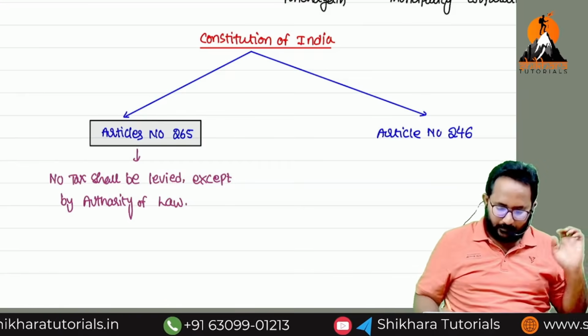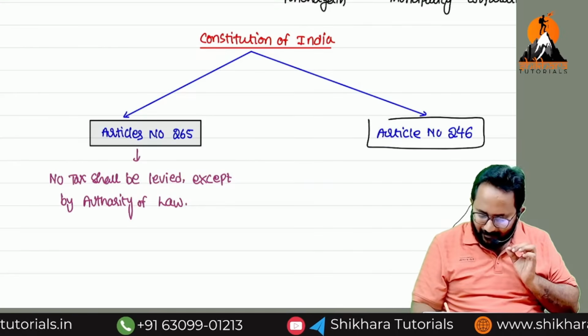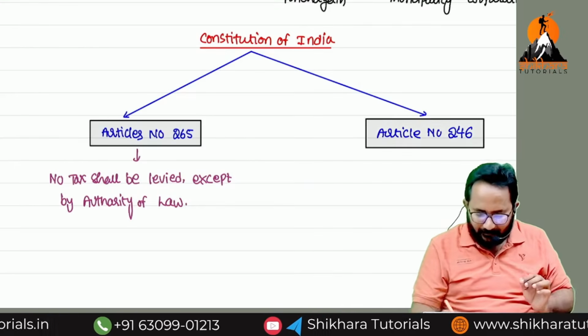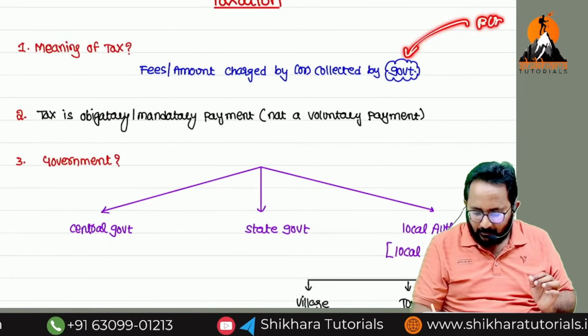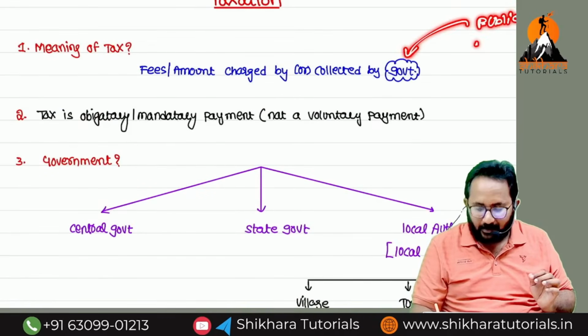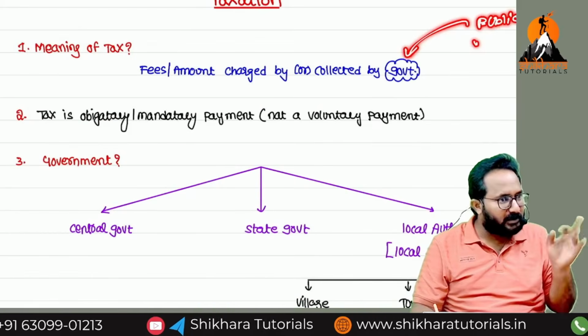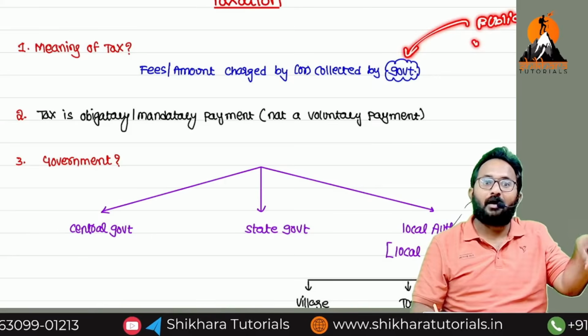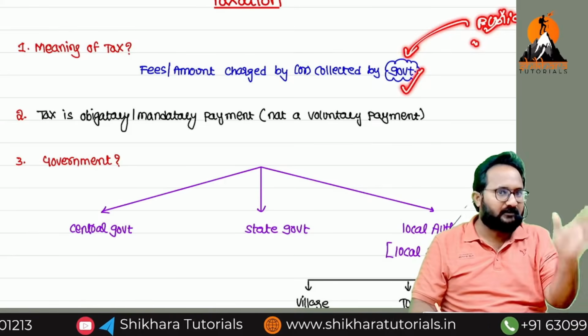Understood? Now, sir, they are saying it in a beautiful way. The public is required to pay the tax, and the government is required to collect the tax. So in between these two, if there is a law, we can pay properly and they can collect properly. There is a fair distribution also.